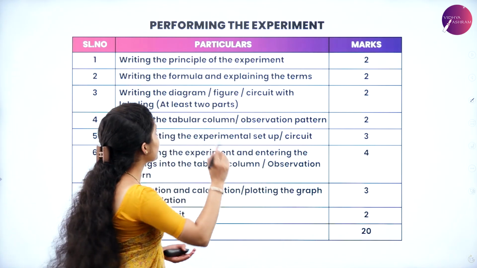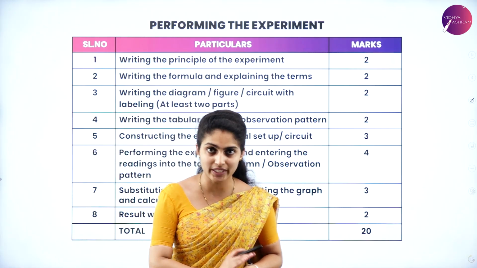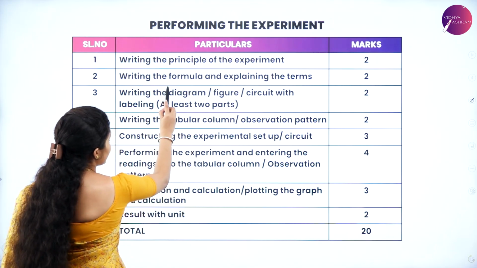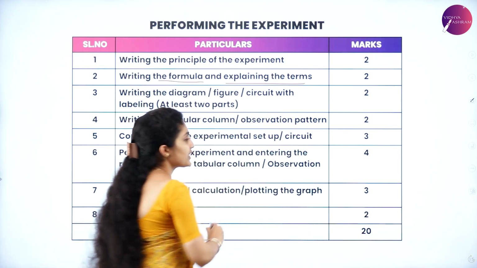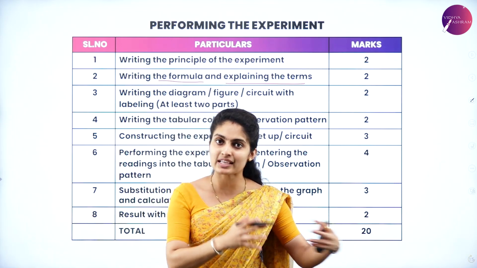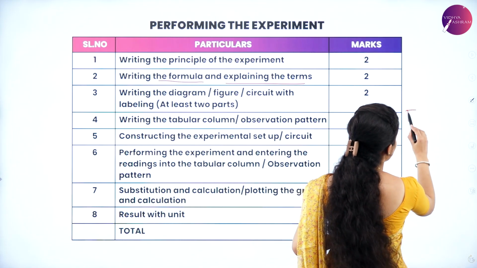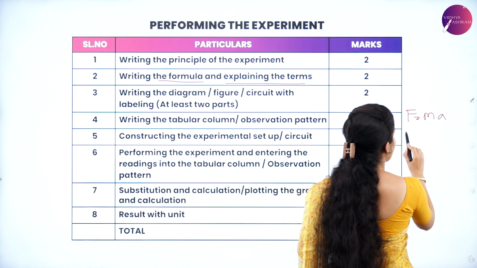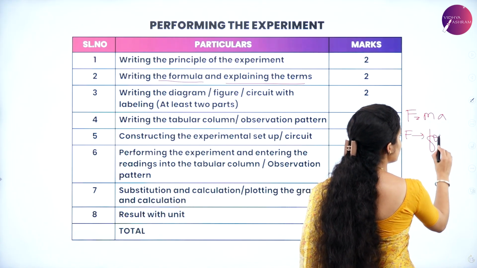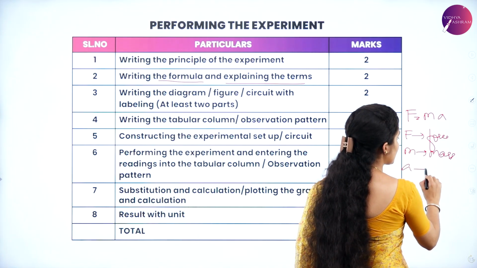First of all, writing the principle of the experiment carries 2 marks. Next is writing the formula and explaining its terms. If it is F is equal to ma, force is equal to mass into acceleration, write what is F. Simply, if you don't write F is equal to ma and place it, write what is F. F means force, m means mass, a means acceleration.